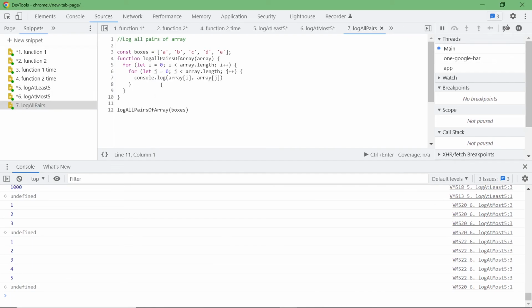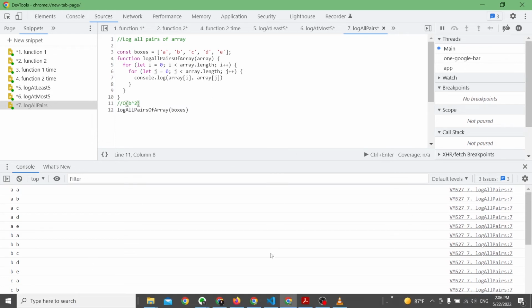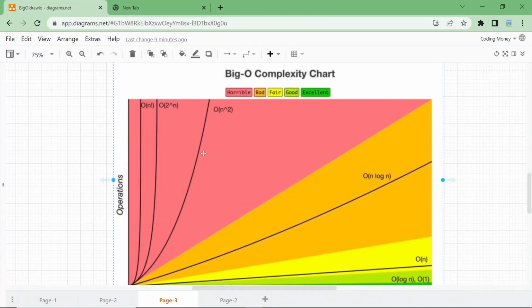Log all pairs. So what does this function have? It has a nested loop over here. If I run this, it logs out the pairs from this array. Since this is a loop inside of a loop, we can say the big O notation for this one is O of n squared. And to show you the time complexity chart for this one, it is here.